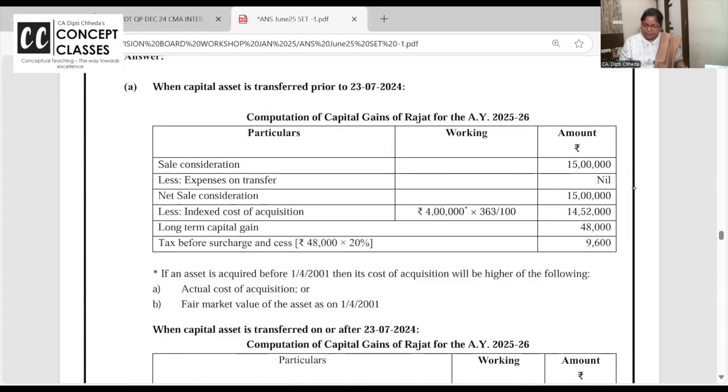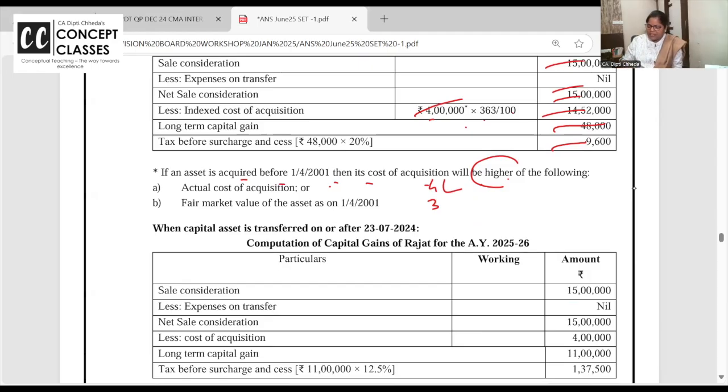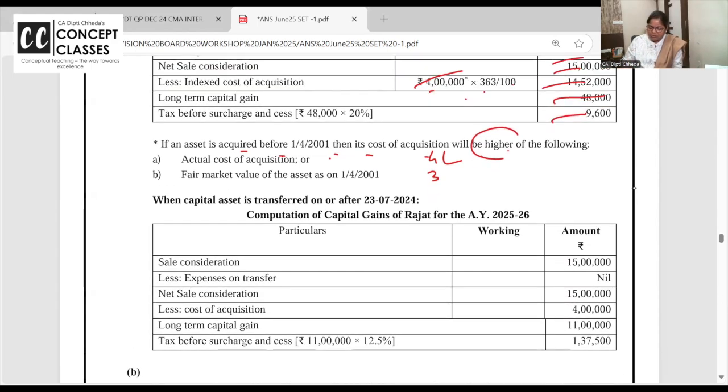See, there are no expenses. 4 lakh. If the asset is acquired before 2001, you have to take the original cost 4 lakh or the fair market value 3 lakh and change, whichever is higher. So we took 4 lakh into 363 over 100. So 4 lakh indexed cost. Long-term capital gain is taxable at 20% because it is before 23rd July. Now option 2 also they have asked in the 7 marks question.